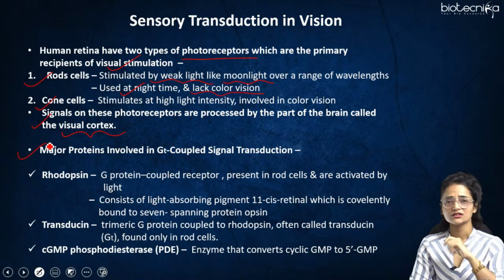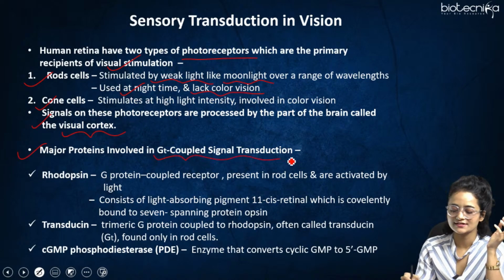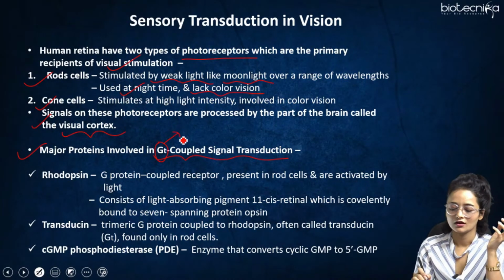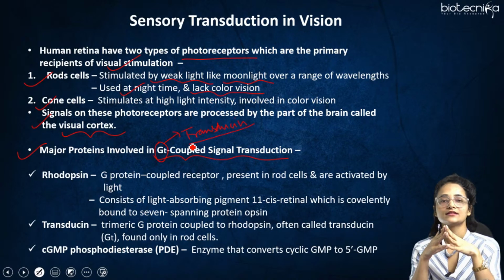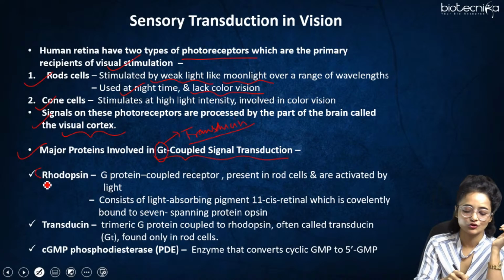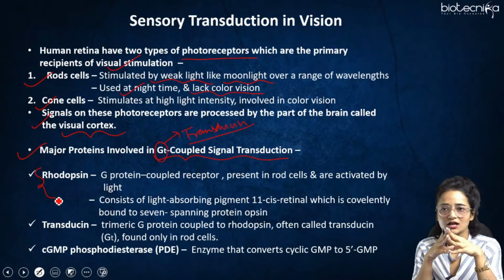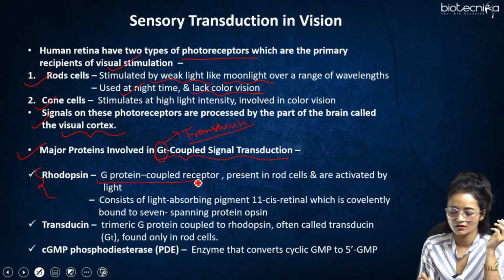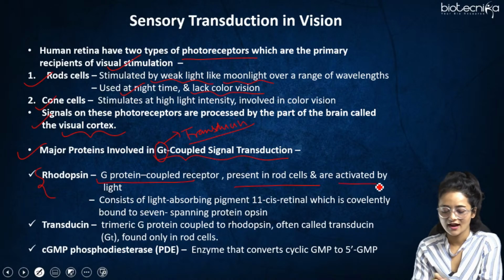The major process involved in this is a GTP coupled signal transduction. So here the transducin G protein will act, right? The major proteins involved in this GTP bound GPCR signaling: the first one is rhodopsin. It is written that this is a G protein coupled receptor, which is present in the rod cells and is activated by light.